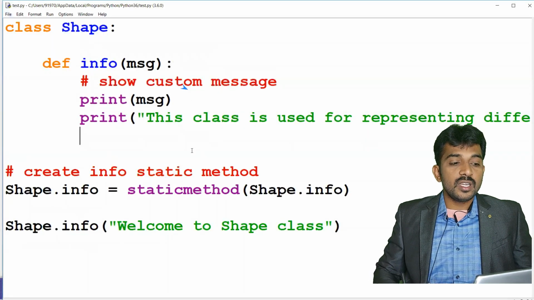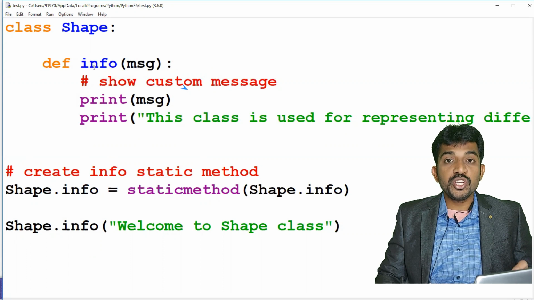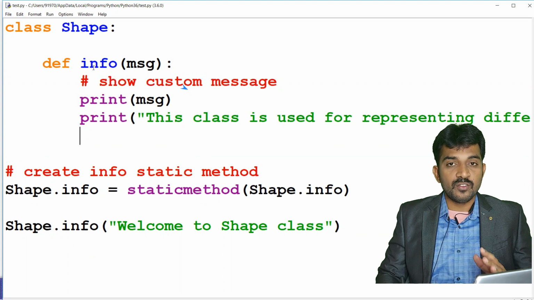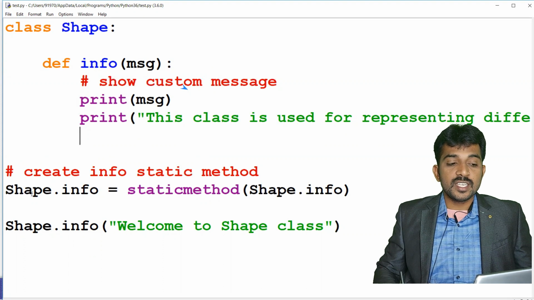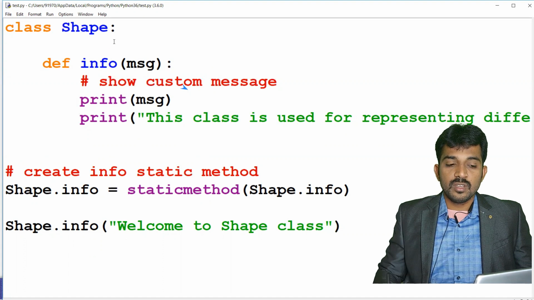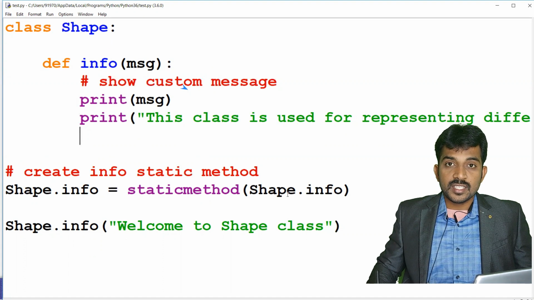See, here you created one method, info. Now you need to make it static. Static means you can call the function without creating an object. That is the general purpose of static. When you consider here, staticmethod of shape.info, then this method is converted into a static method.